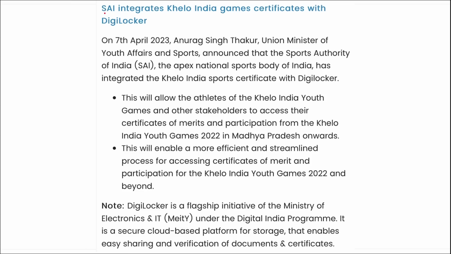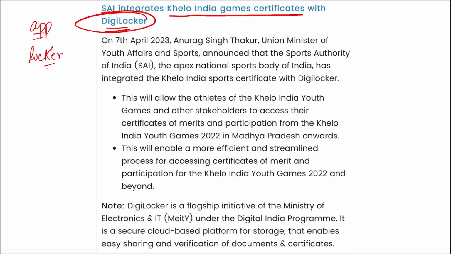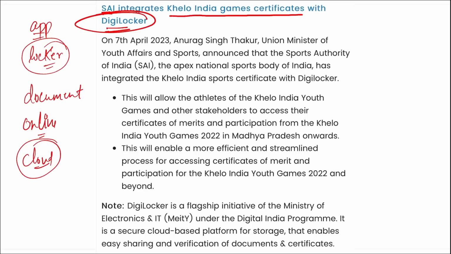Next, SAI, that is your Sports Authority of India, has inaugurated Khelo India Games certificates with DigiLocker. We know what this DigiLocker is. DigiLocker is an application, a kind of locker where you will be able to save your documents online. Right, so we can say it is a kind of cloud service that enables you to save multiple documents that are necessary for you online also.